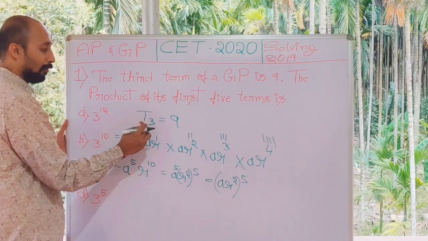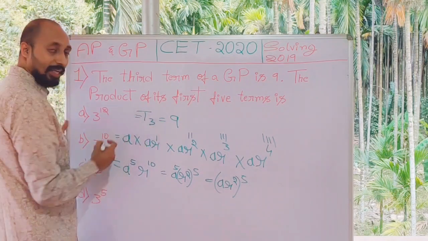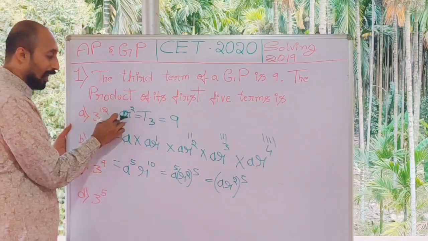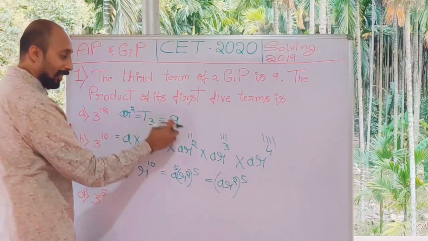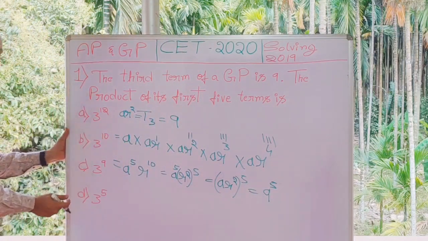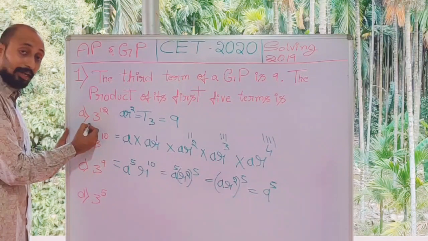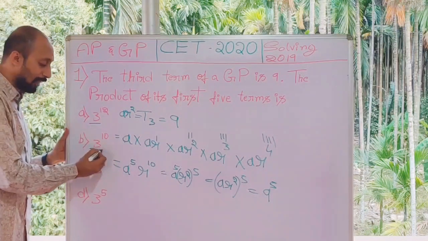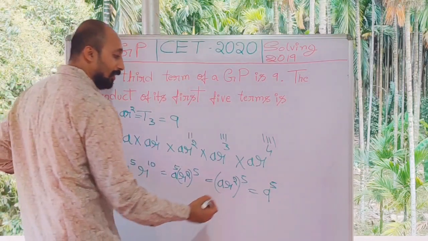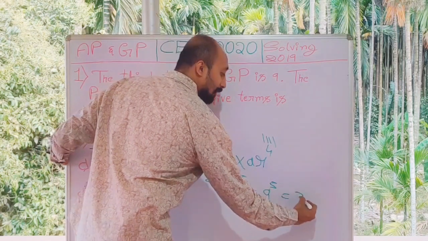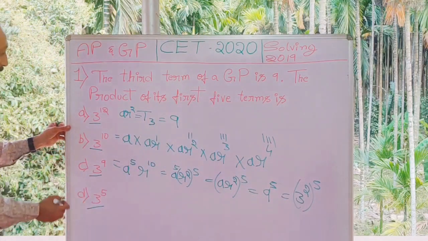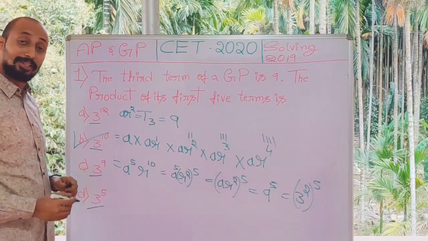I know the value of AR square, because what is T3? T3 is nothing but AR square. So AR square is nothing but 9. So what is it? 9 to the power of 5. But all the options are in terms of 3. So if I convert this in terms of 3, it is 3 square whole to the power of 5. So that is nothing but 3 to the power of 10. That is your right answer.